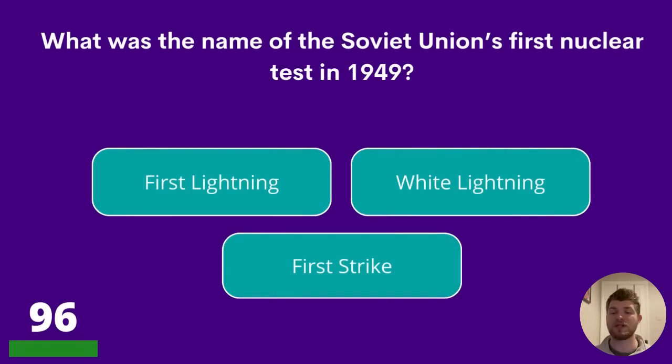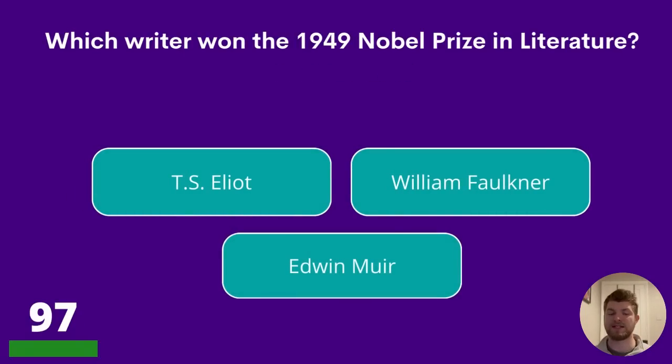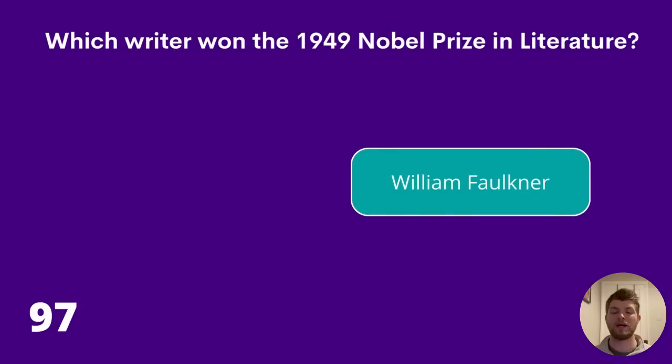96. What was the name of the Soviet Union's first nuclear test in 1949? First Lightning, White Lightning, or First Strike? The answer is First Lightning. 97. Which writer won the 1949 Nobel Prize in Literature? T.S. Eliot, William Faulkner, or Edwin Muir? The answer is William Faulkner.